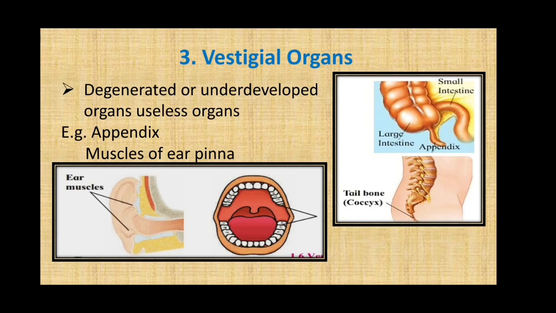Various vestigial organs that we have are tailbone, wisdom teeth, body hair that are present in human beings. The wisdom tooth was previously used for chewing raw food. But now, as I told you previously, we eat cooked food. The food is quite soft to chew. So there is no use of wisdom tooth. But still it is present. Hence, it is termed a vestigial organ.